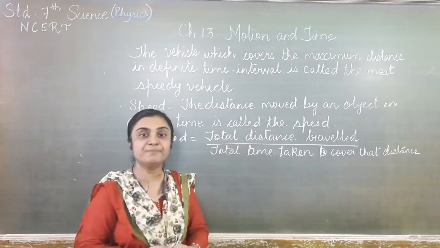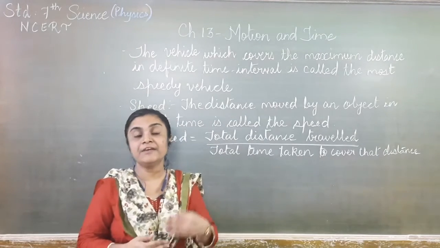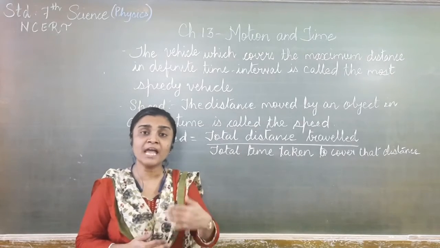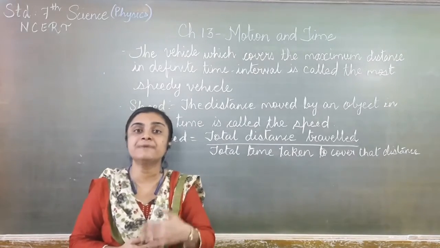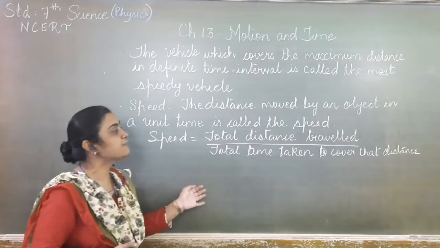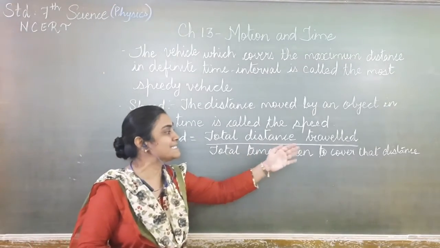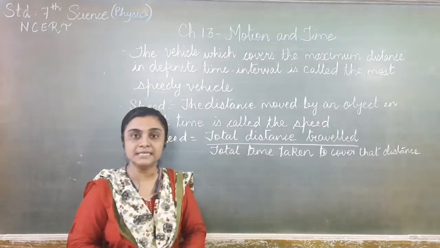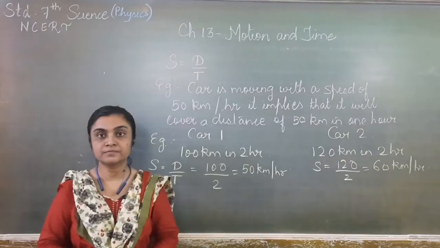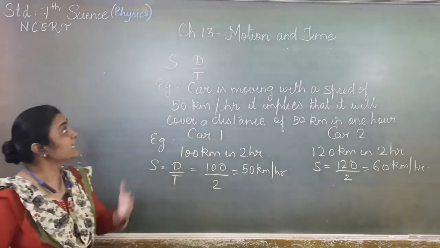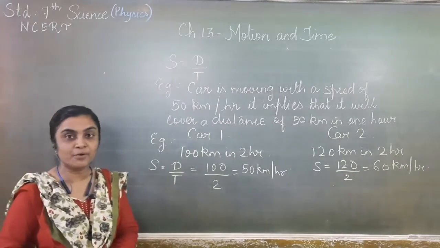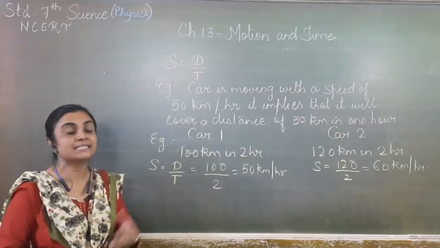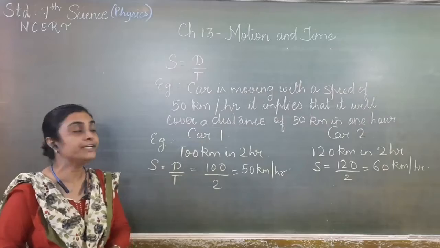If two cars are going to a particular distance and you want to find out whose speed is more, then we can apply this formula: total distance travelled upon total time taken to cover that distance. The formula for speed is distance upon time, as we had seen earlier.